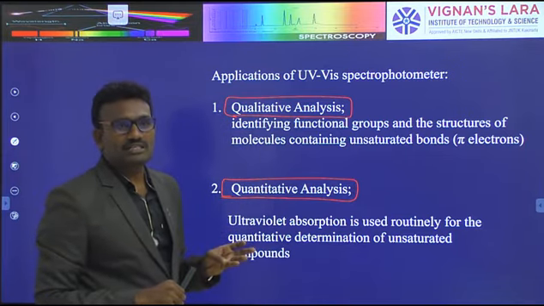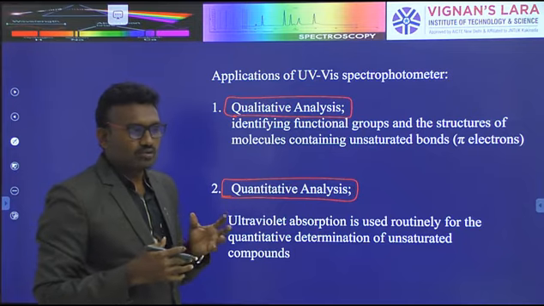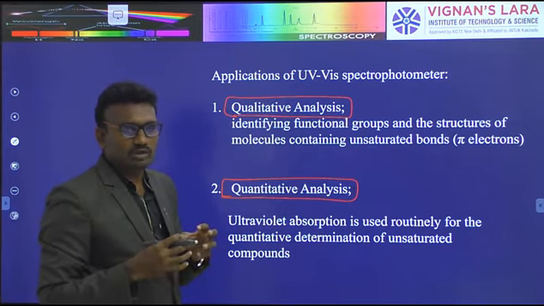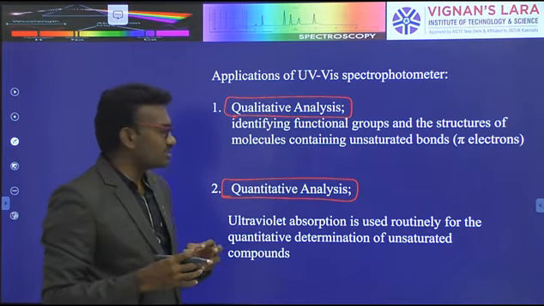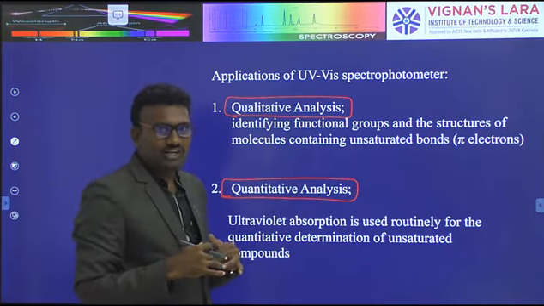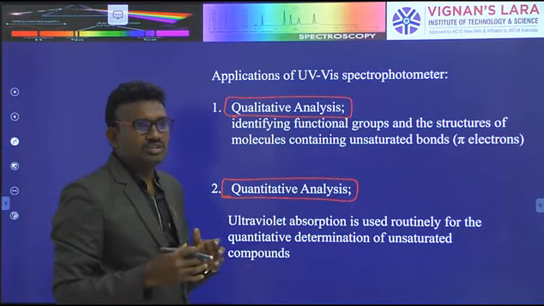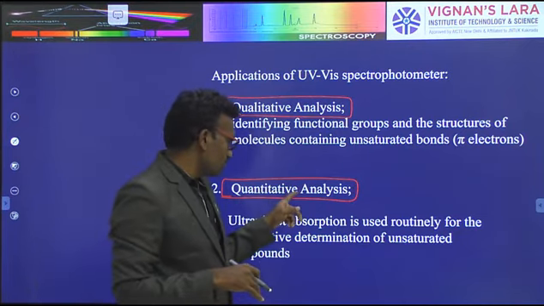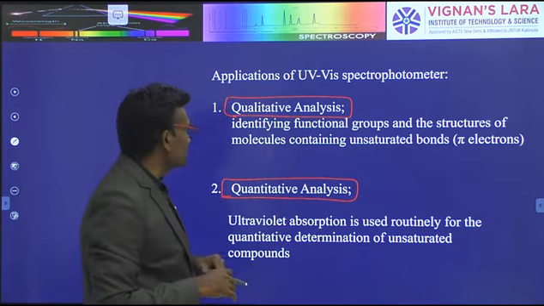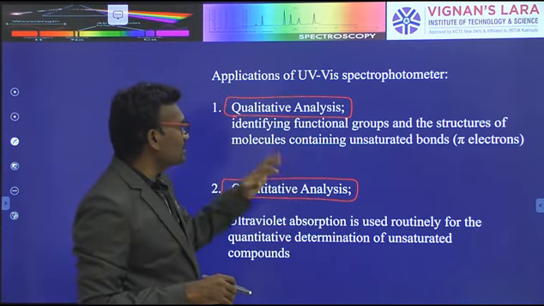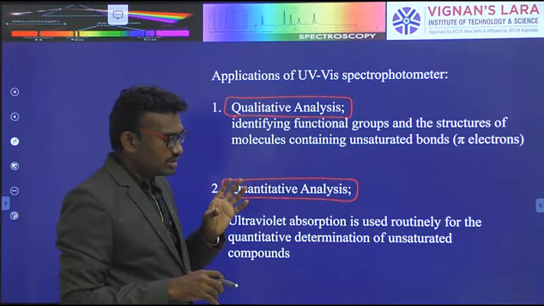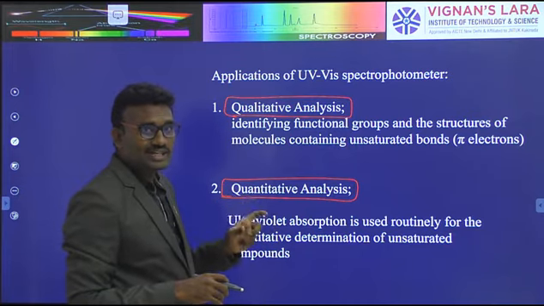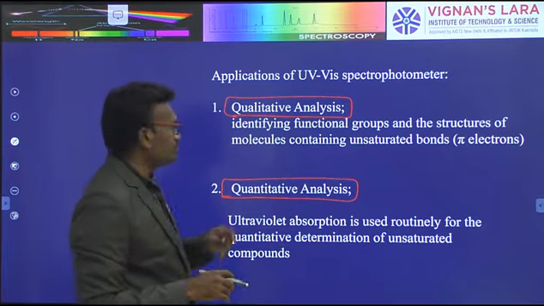Quantity means which chemicals or compounds, which functional groups are present and how many functional groups, based on the molecular weight of the substance or the presence of the functional group. Qualitative analysis means that based on the presence of the substance, the compound quality is determined.